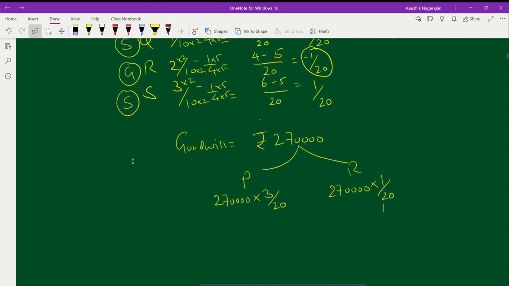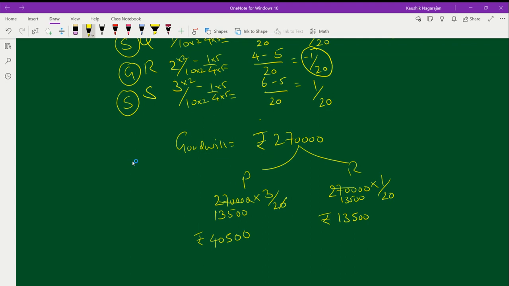Okay. So just cancel the common 0 over here, 1 0 and 1 0 over here. Then you have got 27,000 into 3. So that means 2 ones are 2, and then 7, 2 threes are 6, 1 carry out, 5, followed by the 2 zeros. So 13,500 into 3. When you do it, 3 fives are 15, 1, 3 threes are 9 plus 1, 10, 1 carry out, 3 ones are 3. So for him, you get 40,500, and over here, you're getting the same 13,500. So this will be your amount of goodwill.